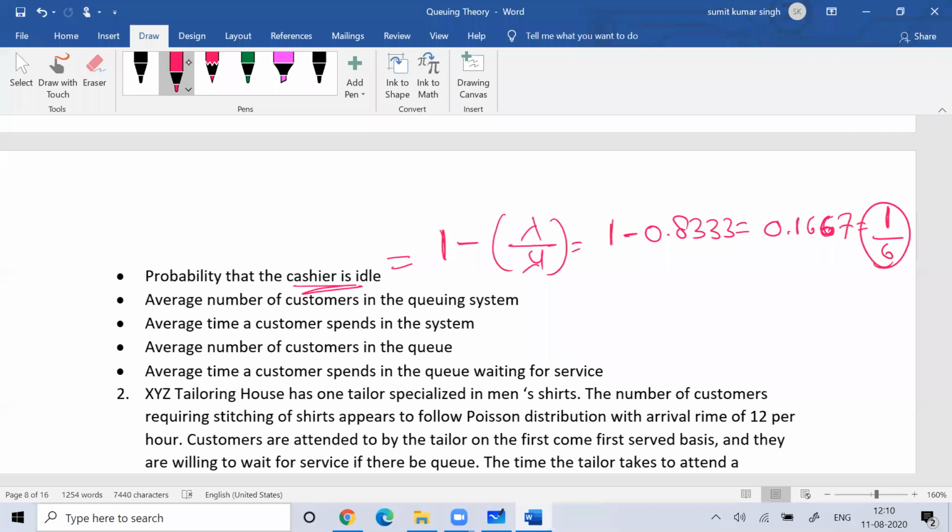Okay. I hope you understood this. Anyone have any doubt? Please ask me. Anyone have any doubt?